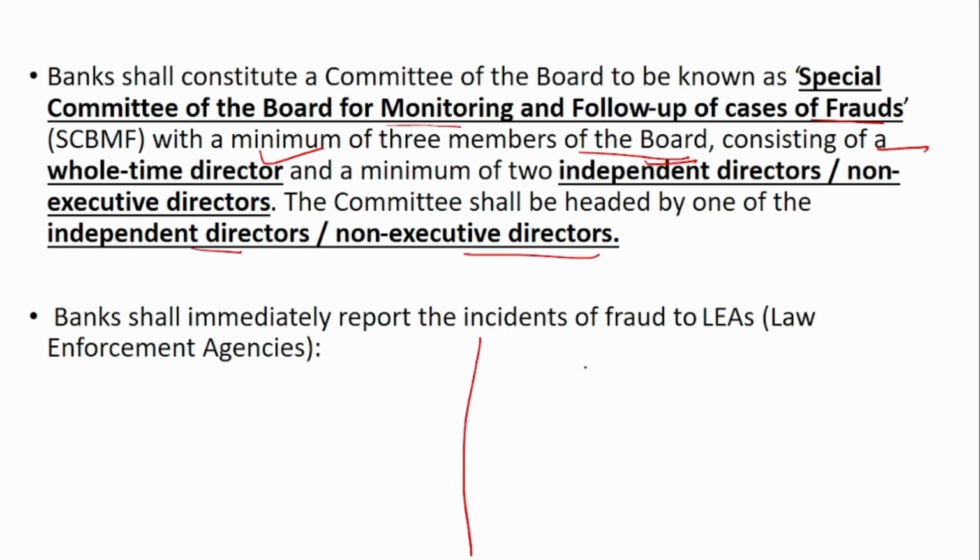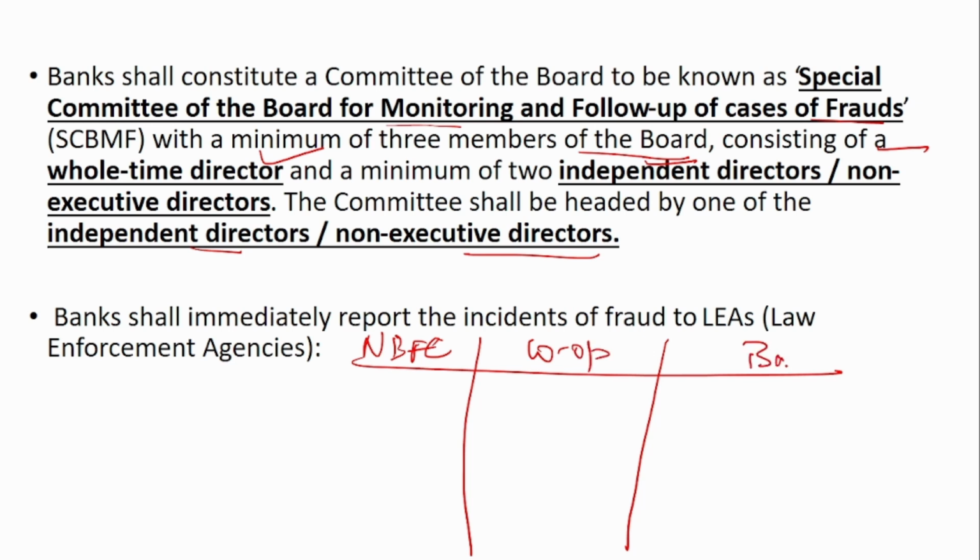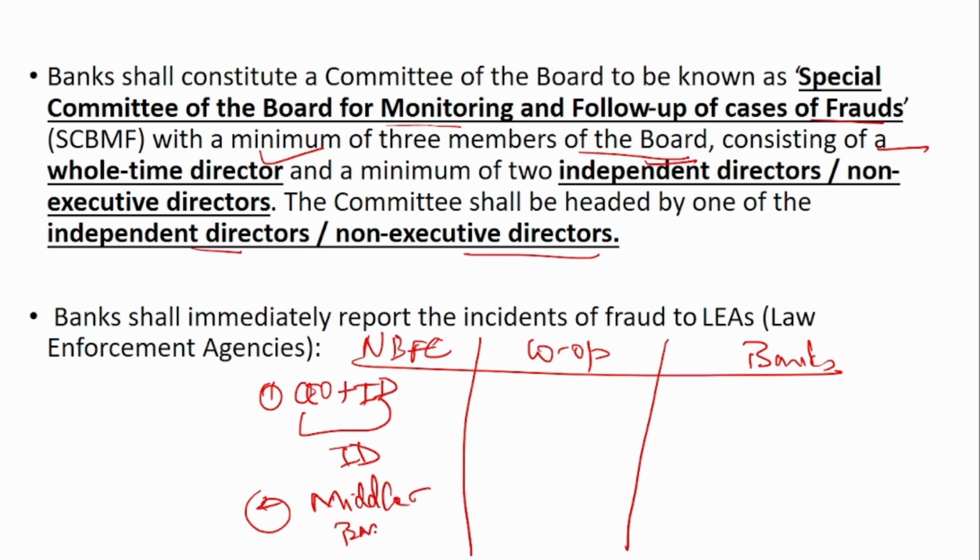As I said, the committee formation is common in all the cases, NBFC, cooperative banks and banks, but the composition of the committee is the difference among these three. First, for NBFCs, it is CEO and independent directors, and it has to be headed by an independent director, and there was an option given to the middle and base layer NBFCs.